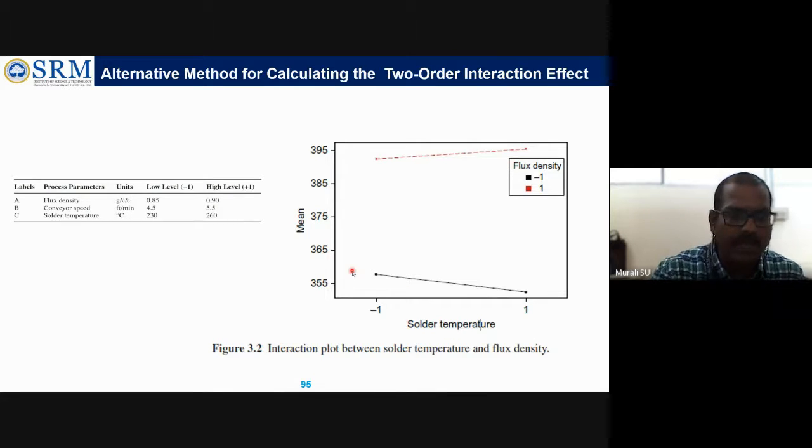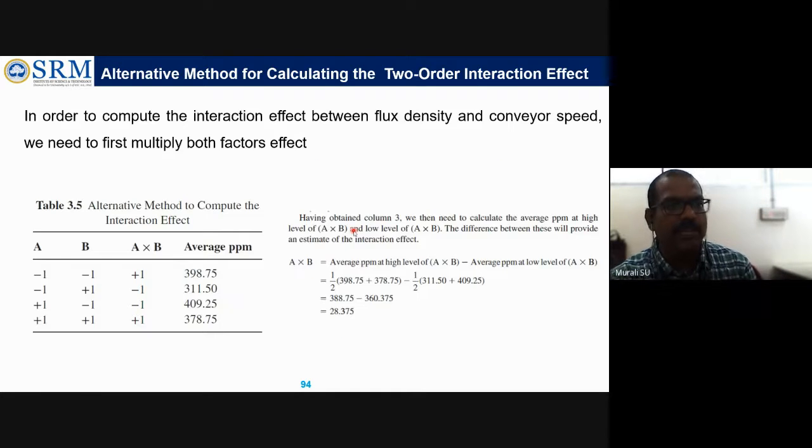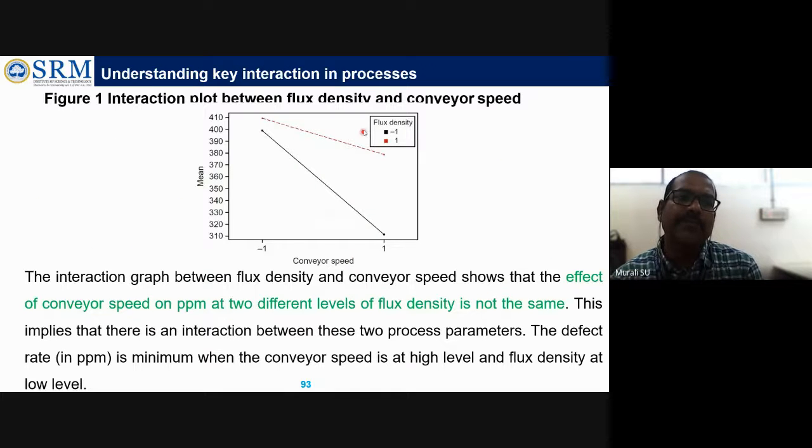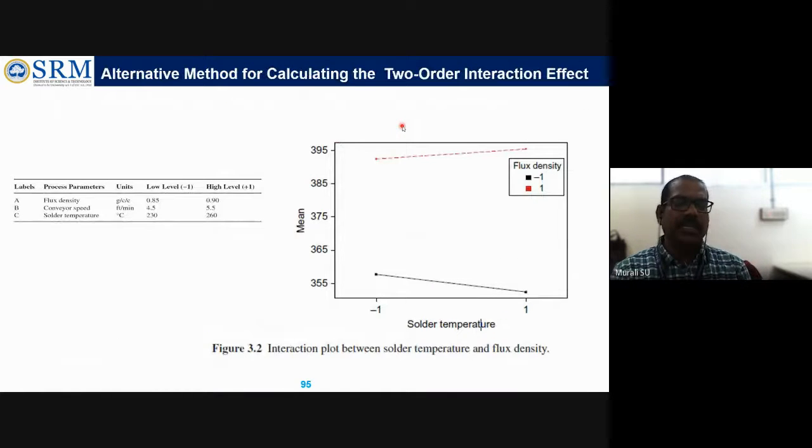From here we are able to get that the previous graph was explaining conveyor speed and flux density interaction, but this graph is explaining shoulder temperature level, 230 and 260, and the flux density. So here again the black line is representing the low level of flux density, and the red dotted line is representing the high level of flux density.